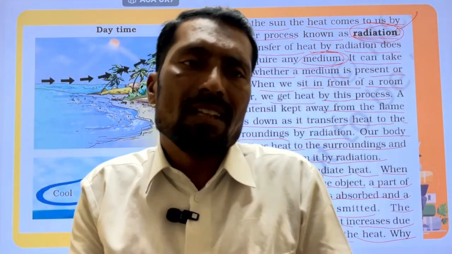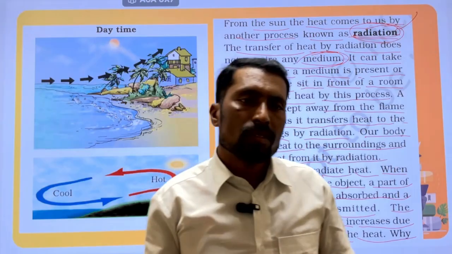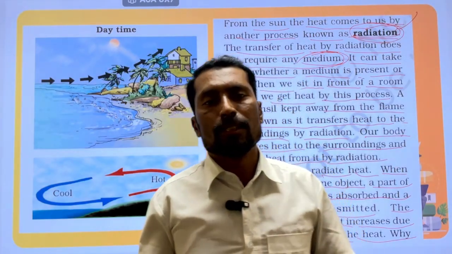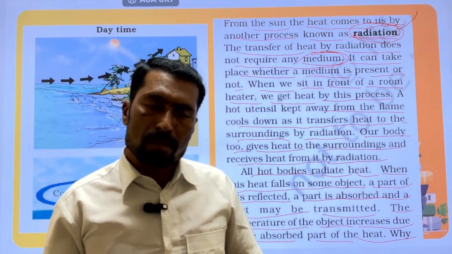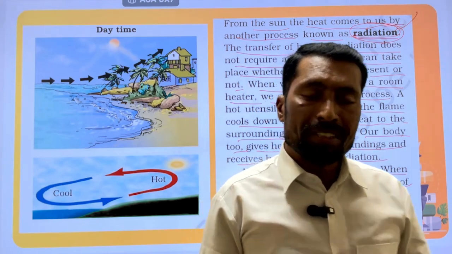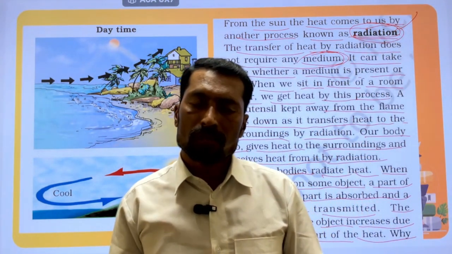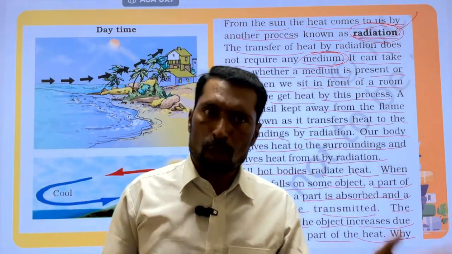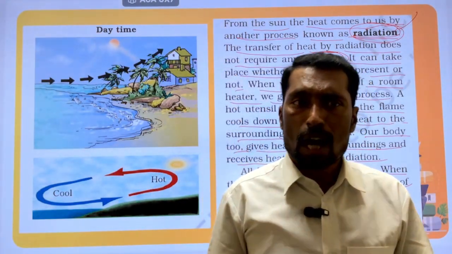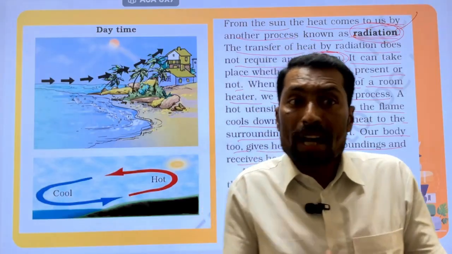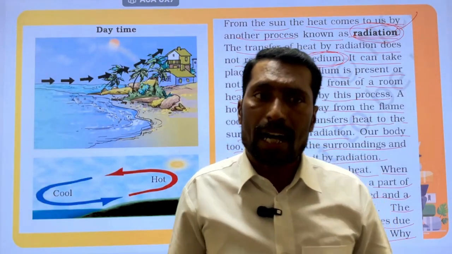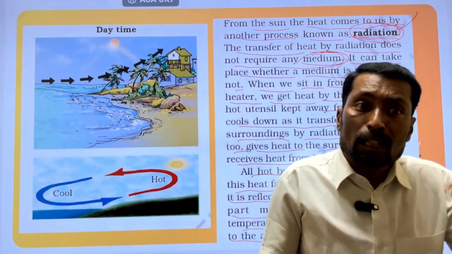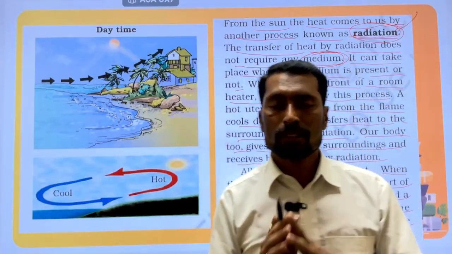Heat energy can be lost or gained by the process of radiation. For example, we take a hot cup of tea kept on a table for a while, for 10 minutes or 5 minutes. After that, the tea is cooled down. Why is it cooled down? Because it contains a lot of heat energy. After some time, it loses its energy to the surroundings.